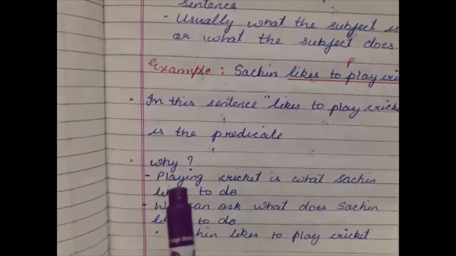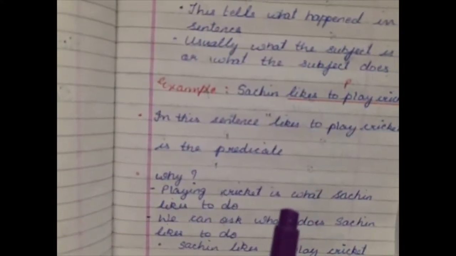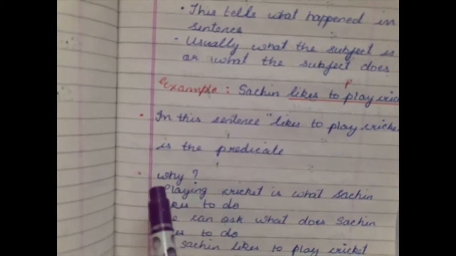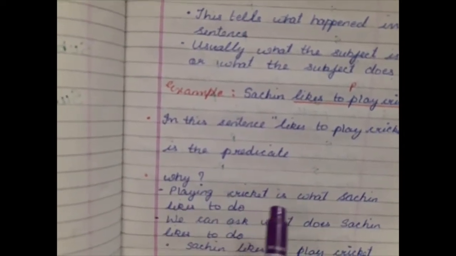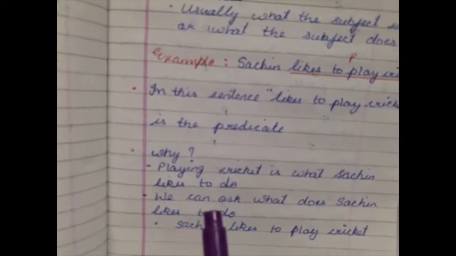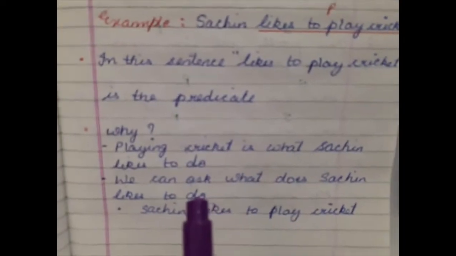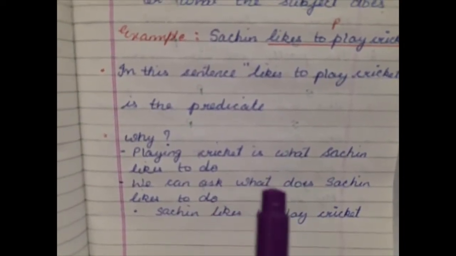Now again the question arises, why? Playing cricket is what Sachin likes to do. So why are we considering the rest of the part as predicate? Because what Sachin likes to do is he likes to play cricket. Now we can ask, what does Sachin like to do?